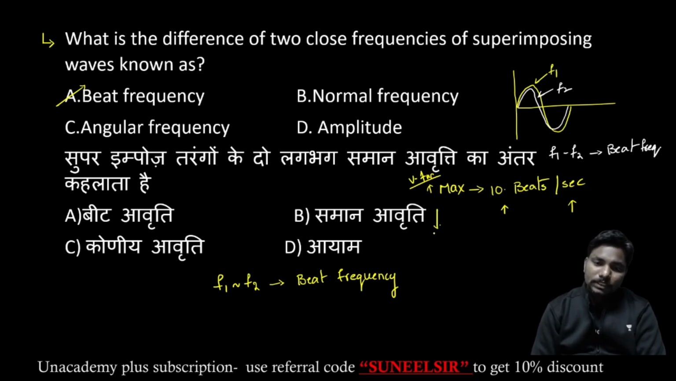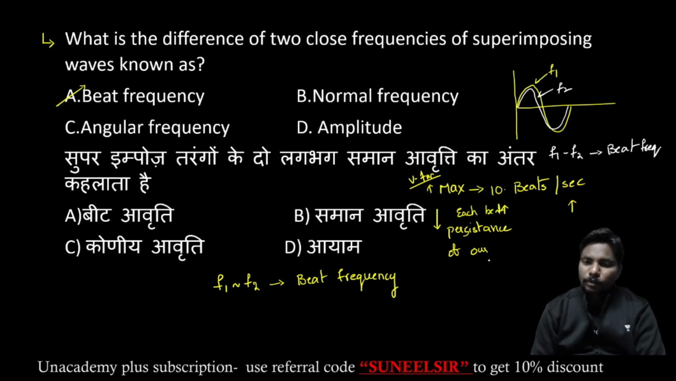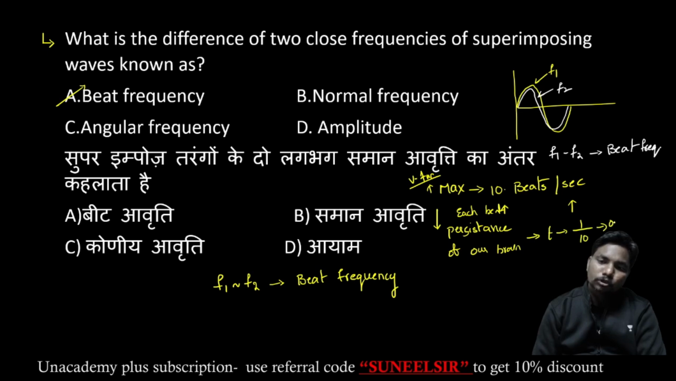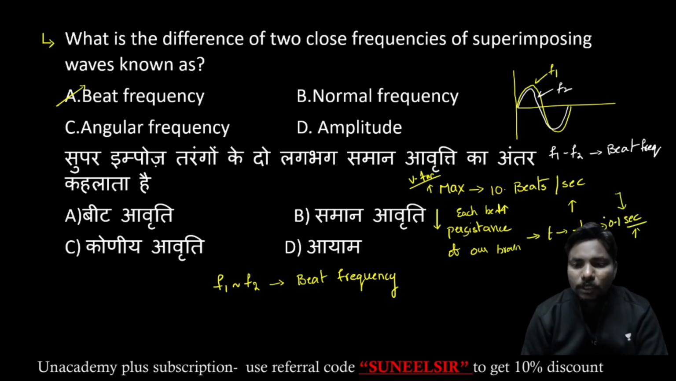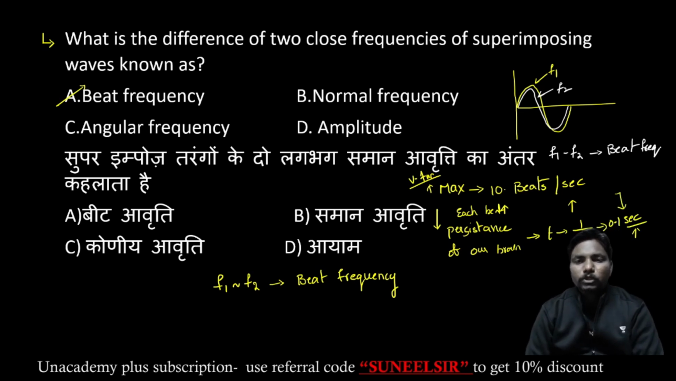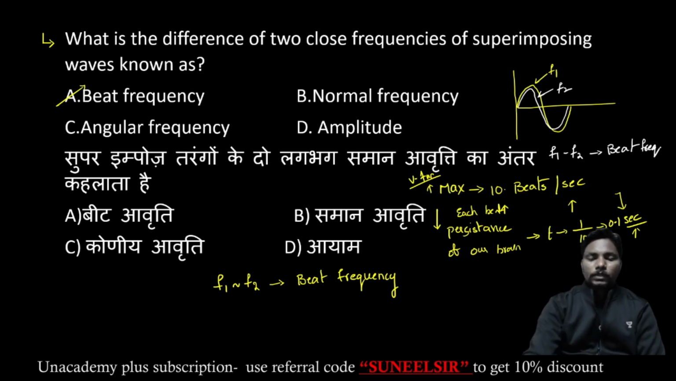Then the persistence of 1 beat in our human brain: the persistence time is nothing but 1 by frequency, 1 by 10 beats, that is 0.1 second. So each beat persists in our human brain for about 0.1 second. Okay, coming to the next one.